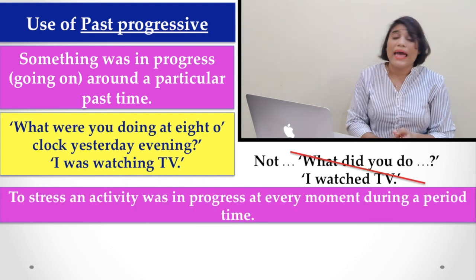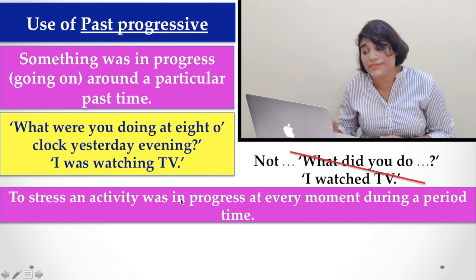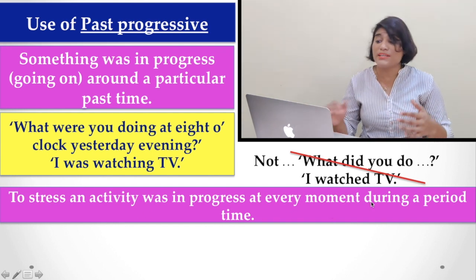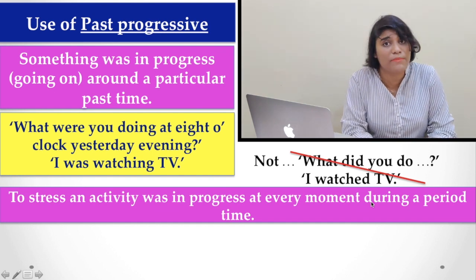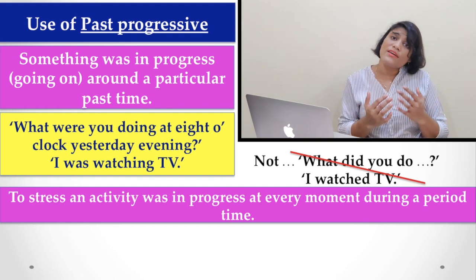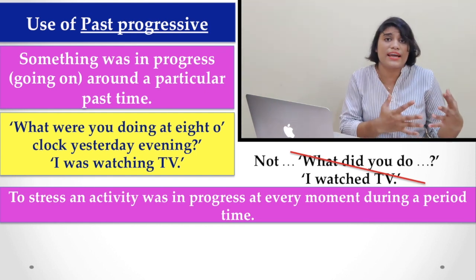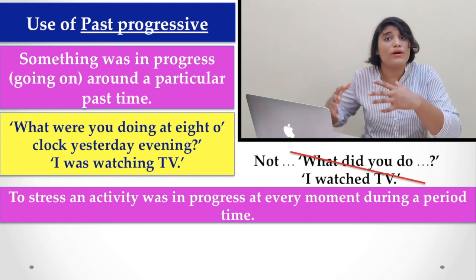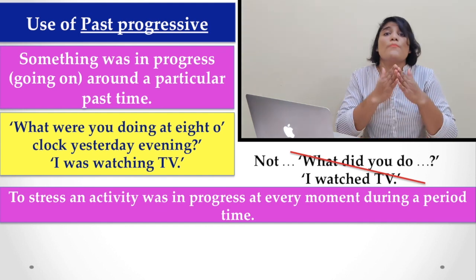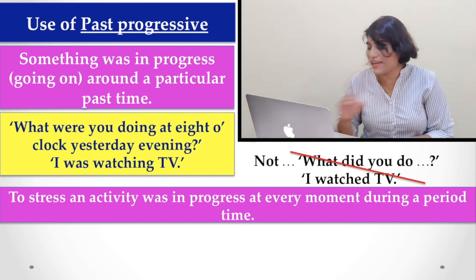Now, another area is to trace an activity that was in progress at every moment during a period of time. This is another important thing. So if we wish to trace an activity which was going on over a particular period of time, we have to use past progressive tense. So let's see the examples again.